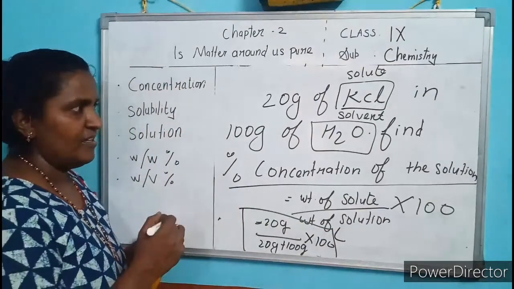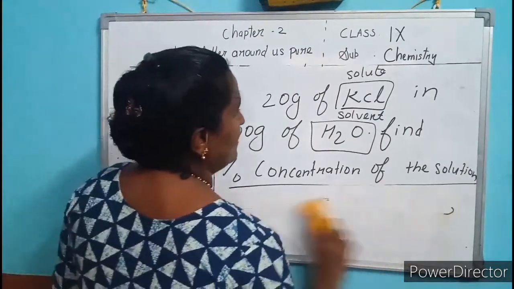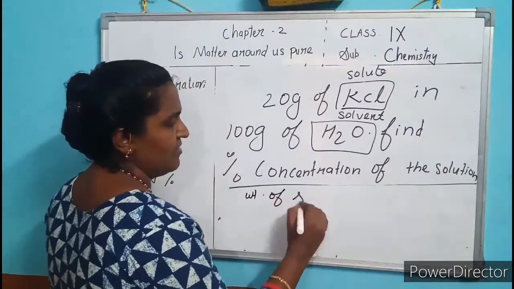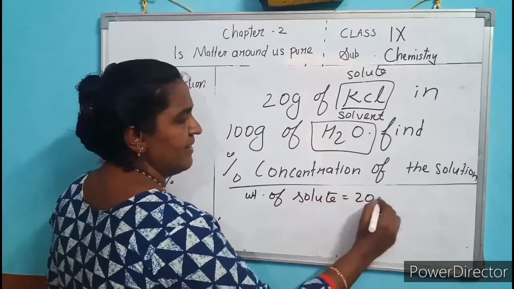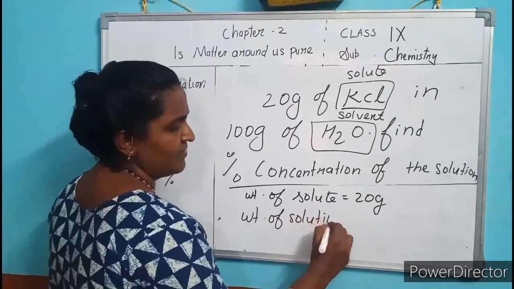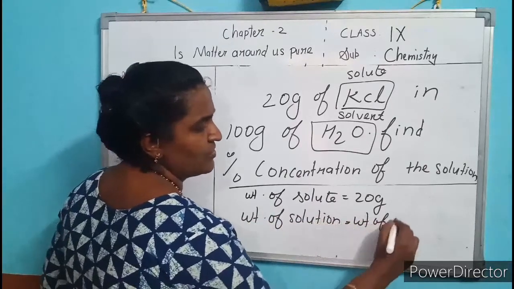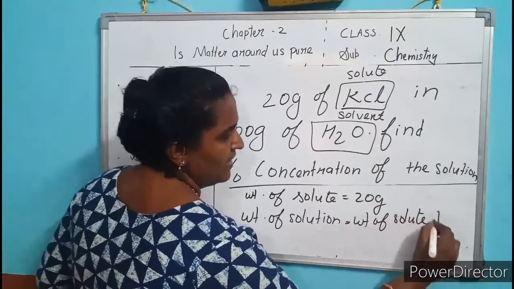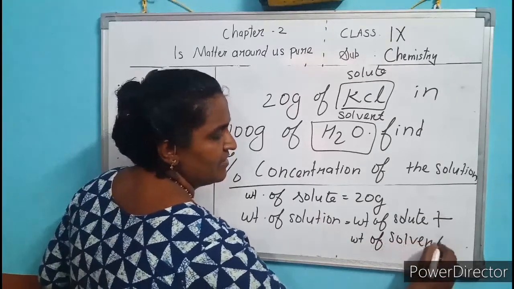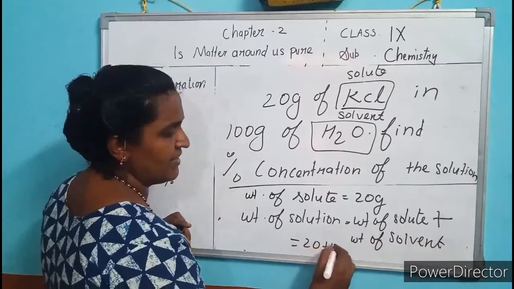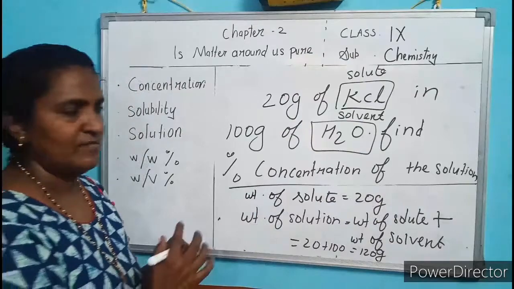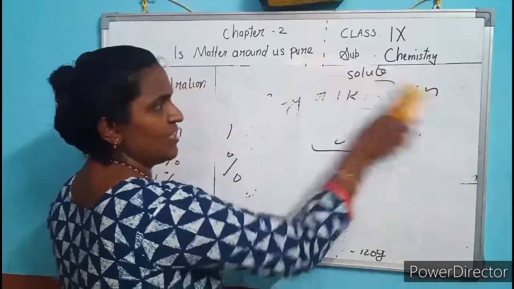Are you getting it? Here, what is the weight of the solute? Weight of solute equals 20 gram. Weight of solution equals weight of solute plus weight of solvent. That means 20 plus 100 equals 120 gram. You apply this in the formula. Okay, that's all for today's topic. Thank you.